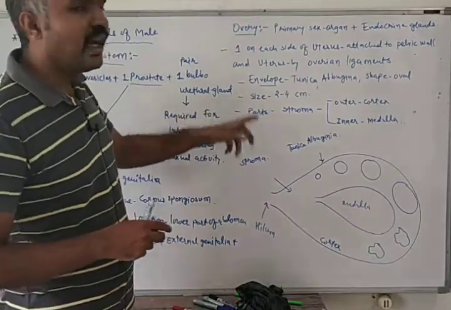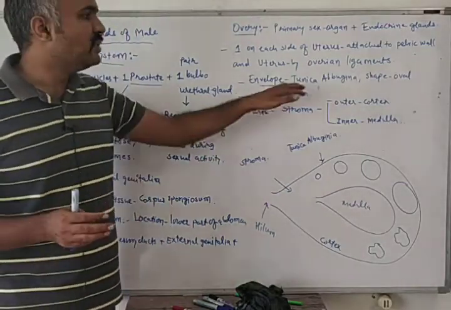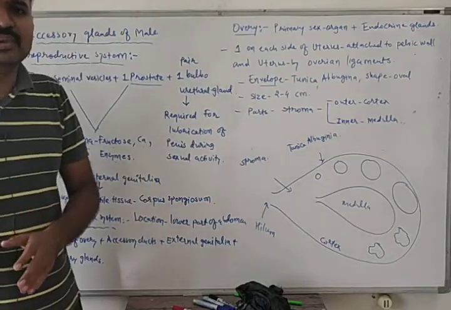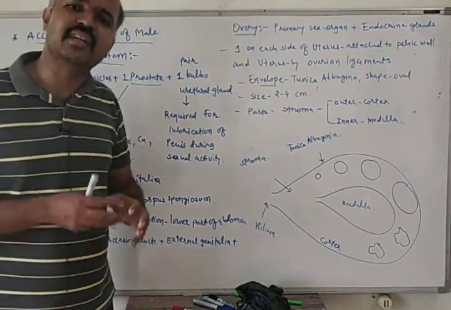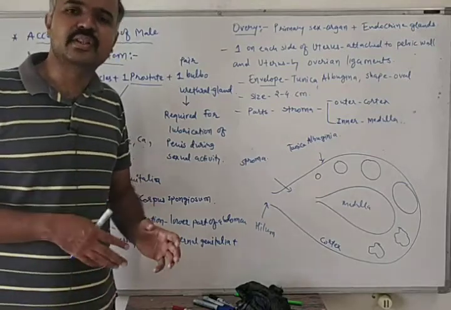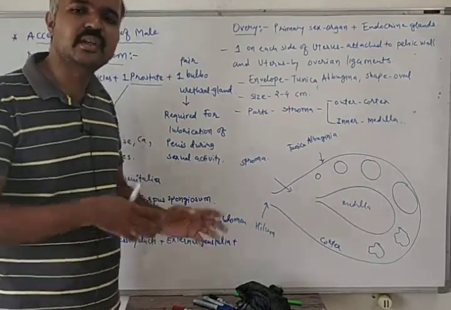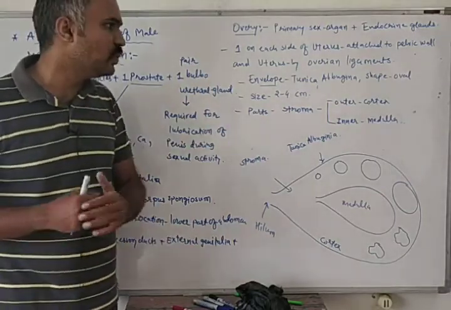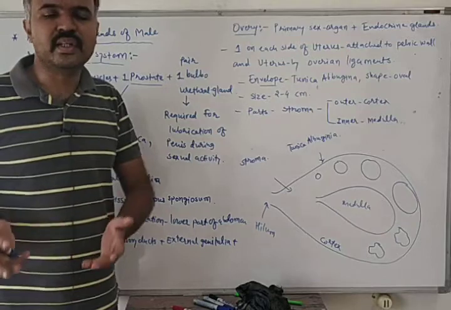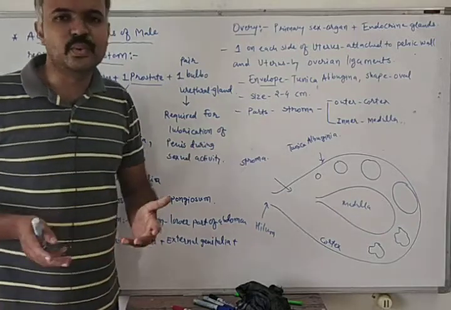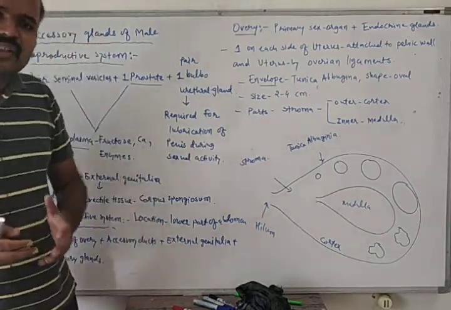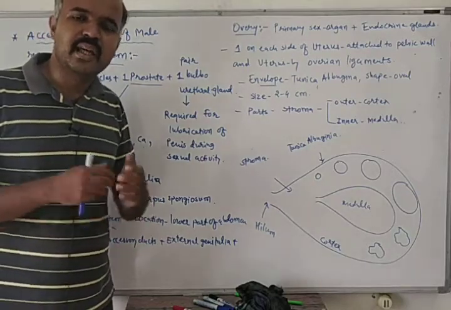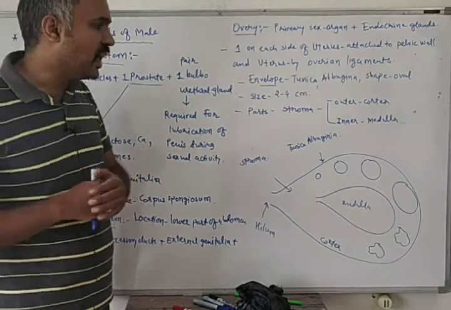Then the ovary has an envelope which is known as tunica albuginea. The same type of envelope is found in the testis also, and there also it is known as tunica albuginea. The shape of the ovary is oval, and its size is 2 to 4 centimeters.